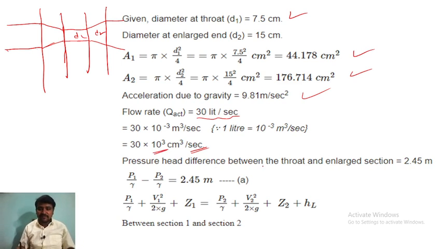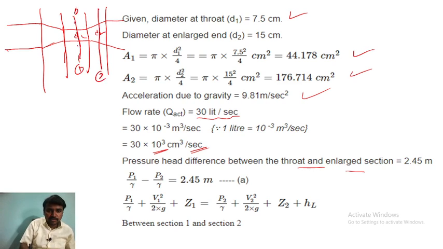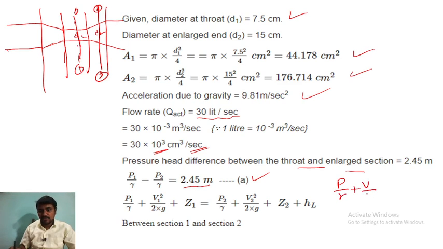Now pressure head difference between the throat and the enlarged section. Consider there is a section here. So this is section 1. So this is section 2. I have drawn the diagram and sections. P1 by rho minus P2 by rho, that is 2.45. This is the head difference, 2.45 is given. So this is equation A. So P1 by rho plus V1 square. Actually, P divided by rho plus V square divided by 2G plus Z is constant, we can say. So this is Bernoulli's equation.